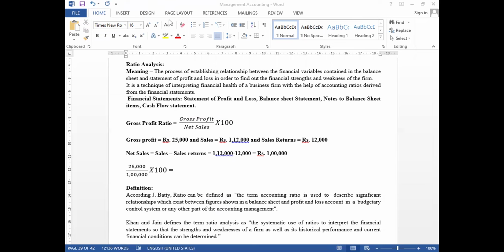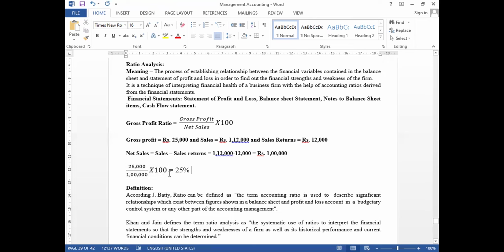So gross profit 25,000 divided by net sales 1 lakh into 100 comes to 25%. So the gross profit is 25% in relation to net sales.